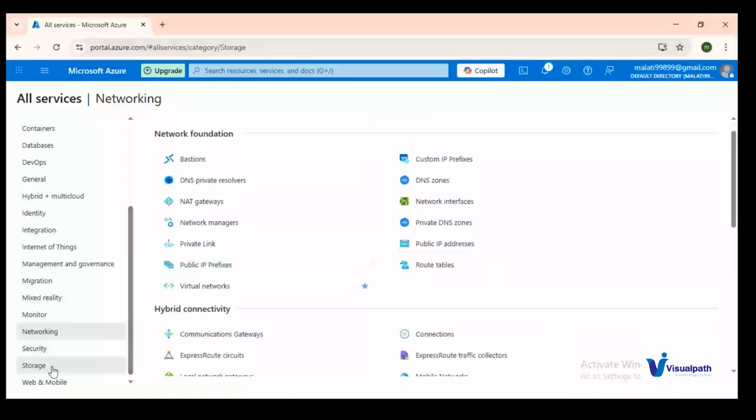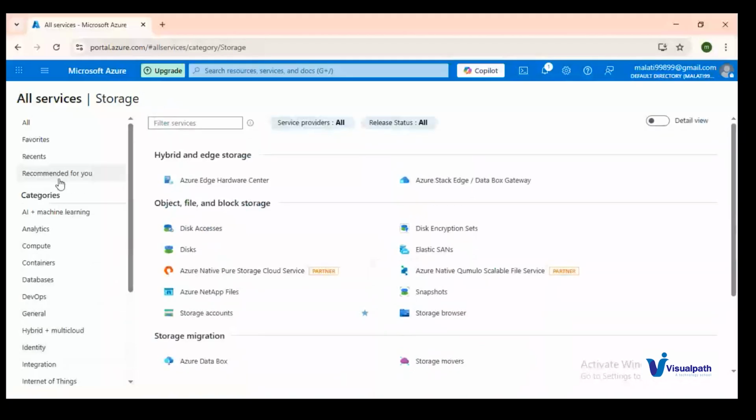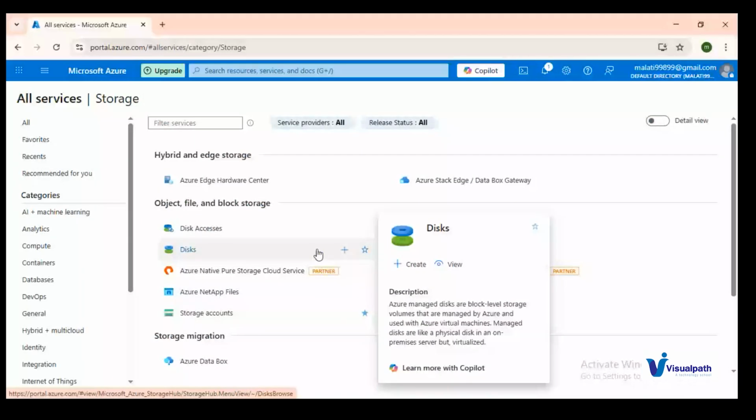And as well, storage we have, security we have. These are the categories we have. Inside each category, we have different services based on our requirement and our application requirements. We need to create all these things in our Azure.